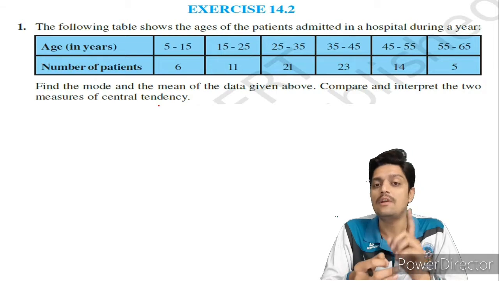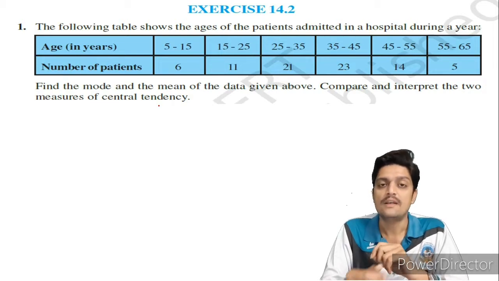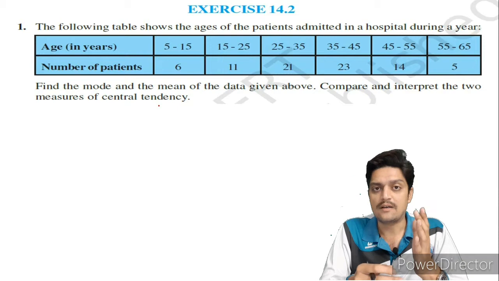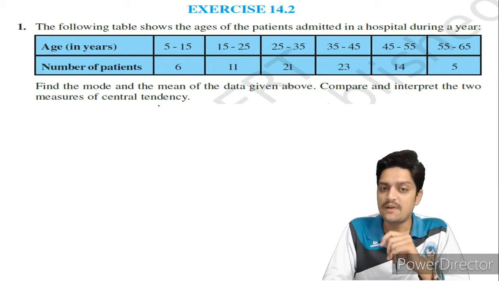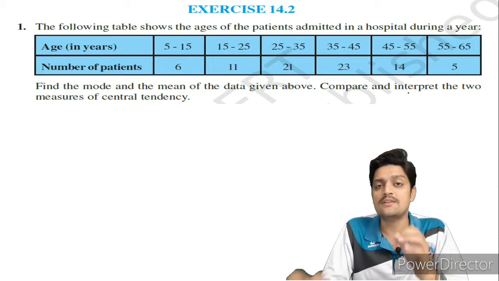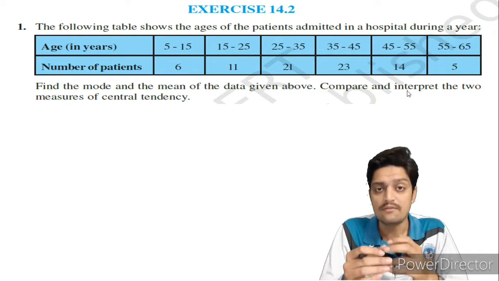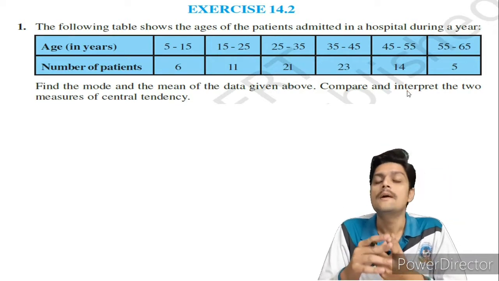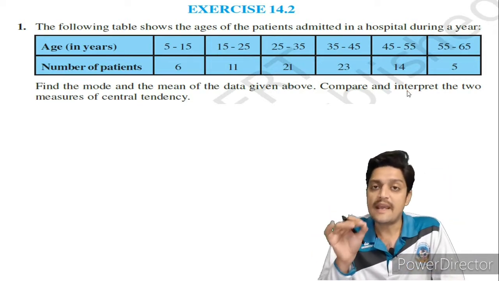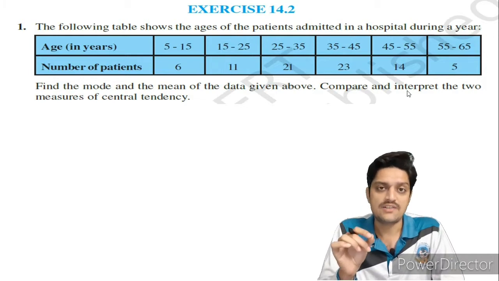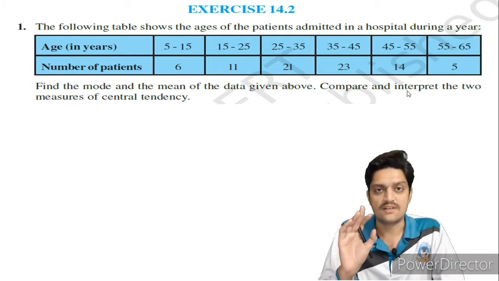So first of all we will find the mean. Let me tell you the interpretation first: what will the mean actually be? Mean will be the average age of the patients.